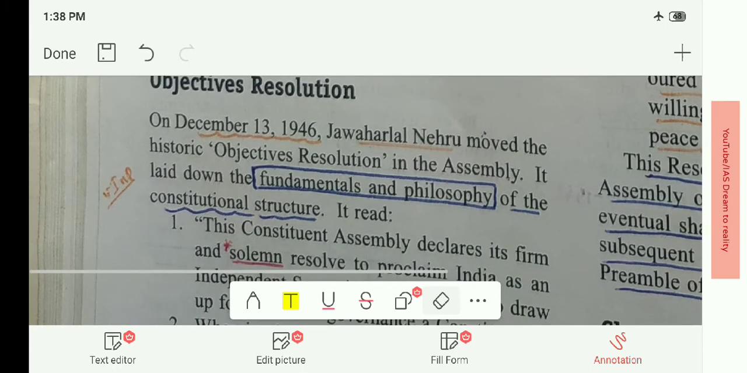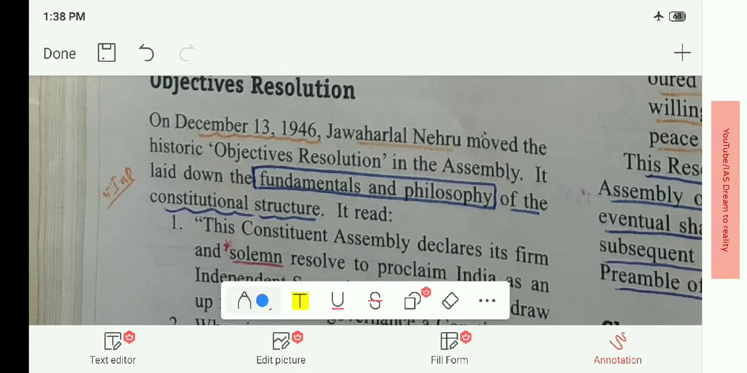Moving on, December 13, 1946, this date is very, very important. Do remember this date. On December 13, 1946, Jawaharlal Nehru moved the historic Objective Resolution in the assembly. It laid down the fundamentals and philosophy of the constitutional structure. What was it? It was nothing but the Objective Resolution. When was it? On December 13, 1946.